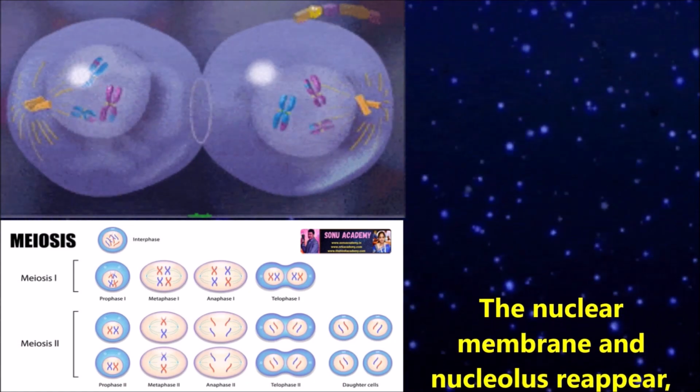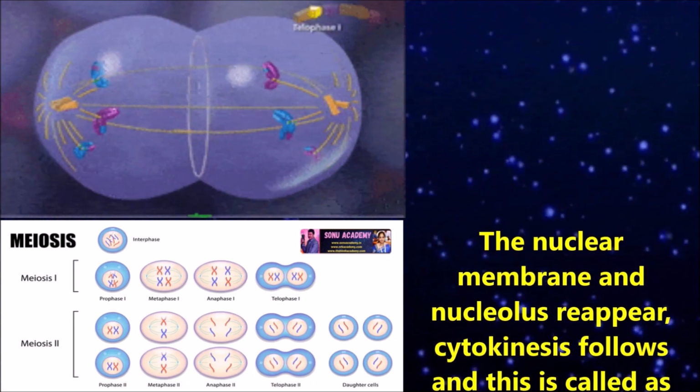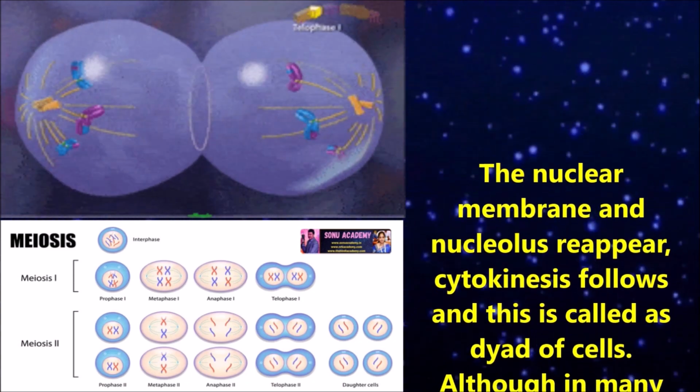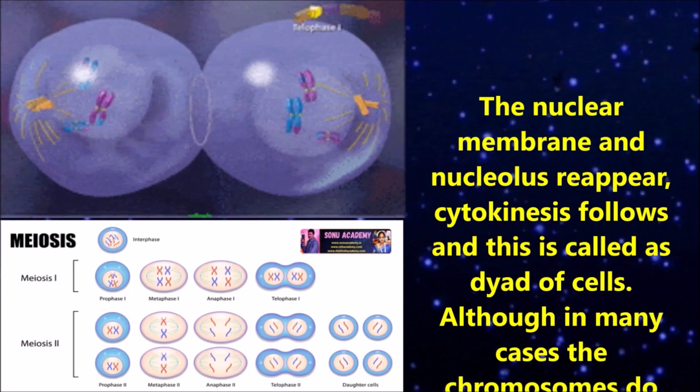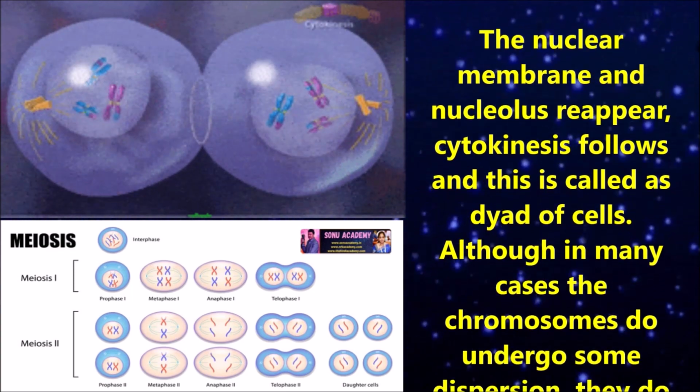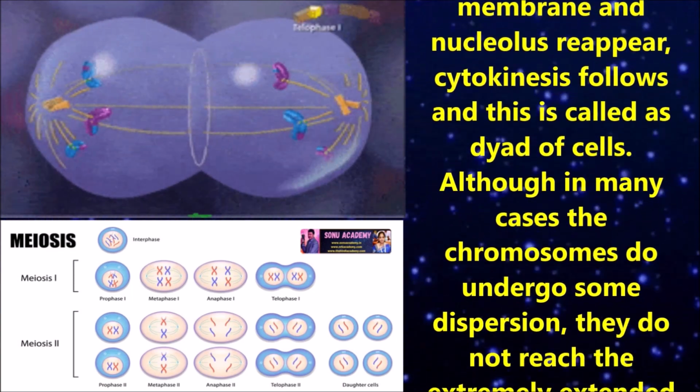Now let us discuss telophase. The nuclear membrane and nucleus reappear. Cytokinesis follows and this is called the dyad of cells.